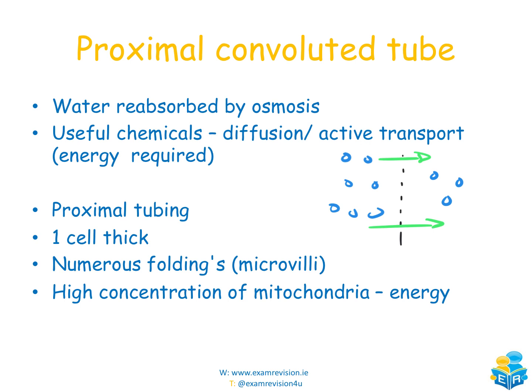The proximal tubule is only one cell thick. That makes it really easy for these molecules to move across this convoluted tubule. And there's a high concentration of mitochondria there as well, which is really important, because mitochondria are going to supply energy. If we have to move things like nutrients and salts across this semi-permeable membrane, it can't be done without energy, so some of that energy can be provided by the mitochondria.